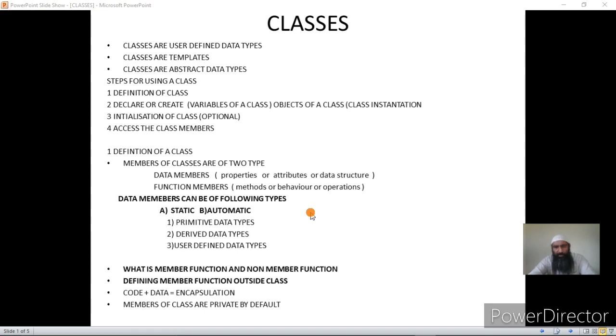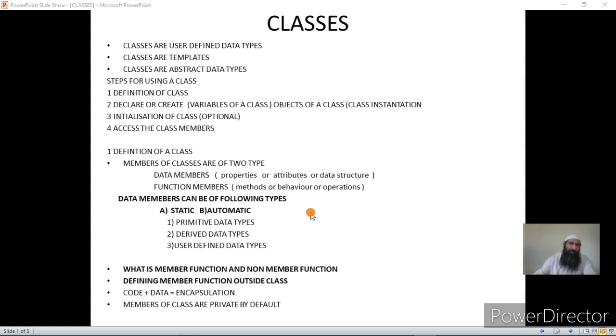We will be using automatic data members, and I'll give an example of a static data member also, and once we go into the IDE it will be clear what static and automatic are. But remember one thing: for automatic data members, the copy exists separately for each object, but in case of static data members a shared copy is used by all the objects.